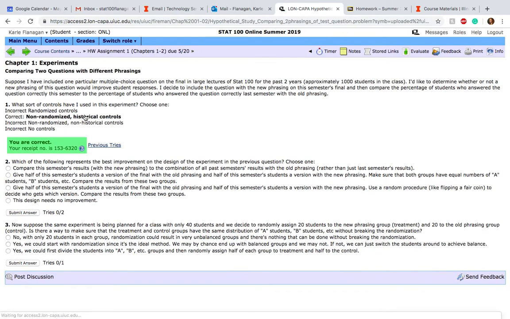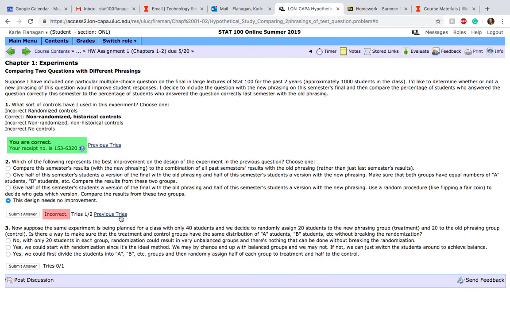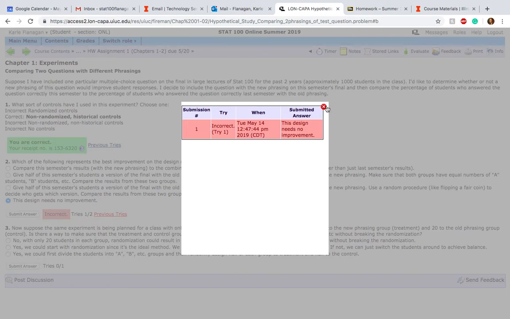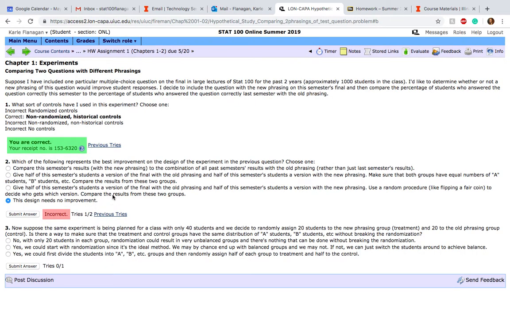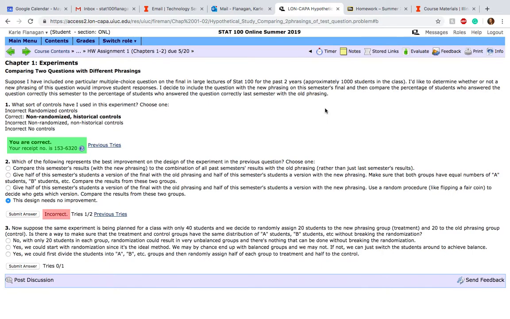So if I click on the first one, you'll see that I got it correct. And it tells you how many tries you get. So like for the second one, I get 2 tries. If I get it incorrect, it will say it's incorrect, and you can click on your previous tries. If I got this incorrect again on the second try, then I wouldn't get credit for that question. This question up here, if I look at my previous tries, I actually got it wrong first and then I got it right. So that's okay. I would still get full credit for this part.